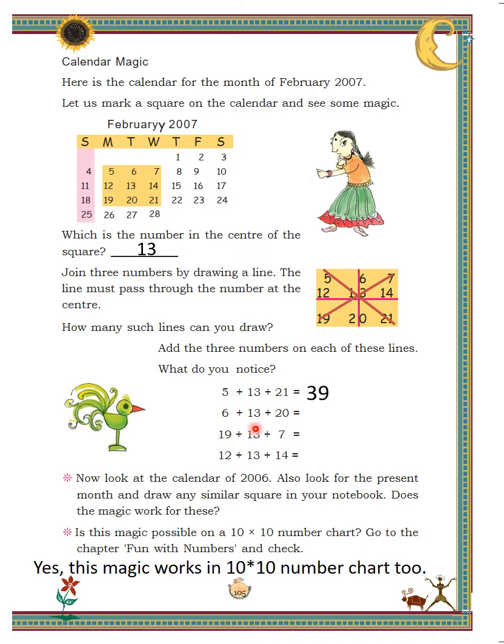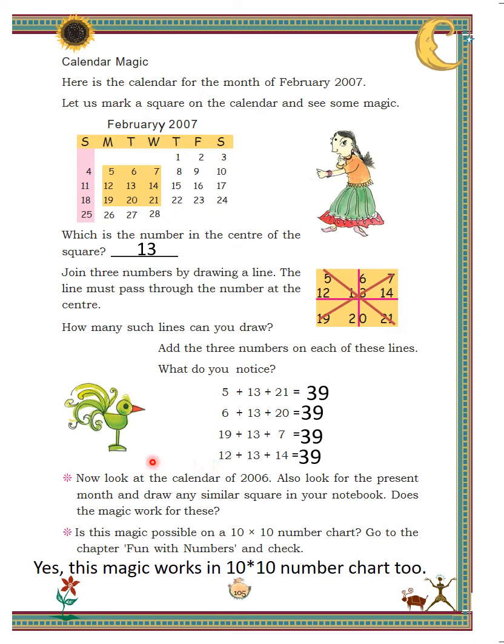6 plus 13 plus 20 is also equal to 39. 19 plus 13 plus 7 equals 39. 12 plus 13 plus 14 also results in 39. Hence, this is called calendar magic.